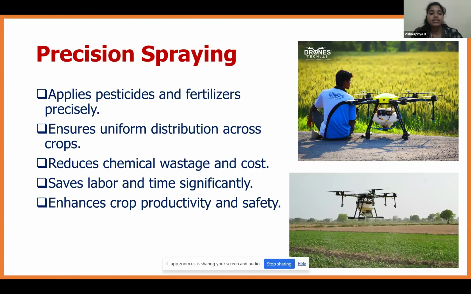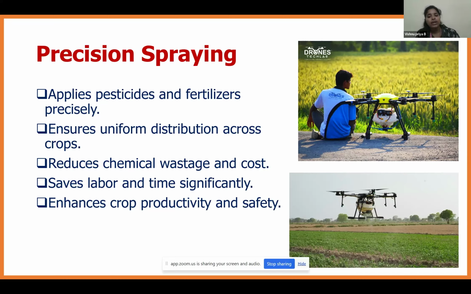Next is precision spraying, that is fertilizer spraying, herbicide spraying, etc. So using drones, it applies the pesticide, fertilizer, herbicide, etc. It ensures uniform distribution across the overall field. It will reduce the chemical wastage and the cost of chemical purchase, because the nozzle will spray according to the actual requirement of the infestation or the growth, so that the fertilizer wastage will be reduced, the cost will be reduced, and it saves labor and time significantly.